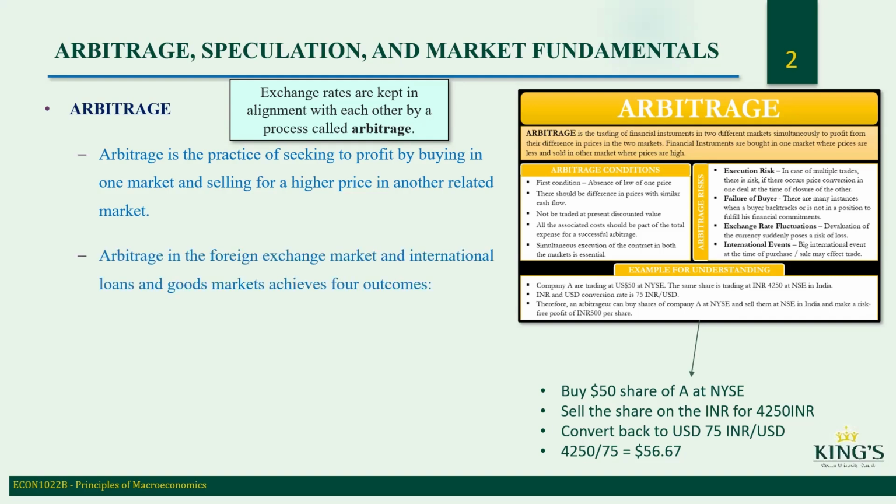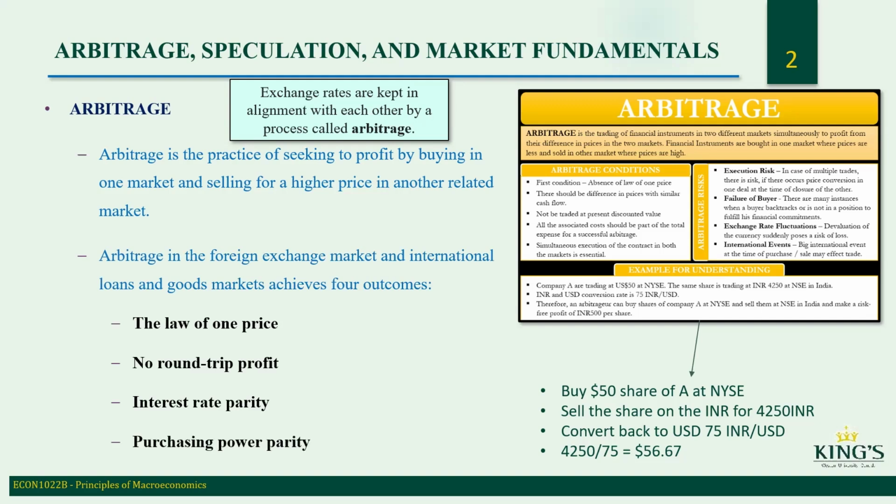Arbitrage in the foreign exchange market, international loans and goods markets achieves 4 outcomes: the law of one price, no round trip profit, interest rate parity, purchasing power parity.